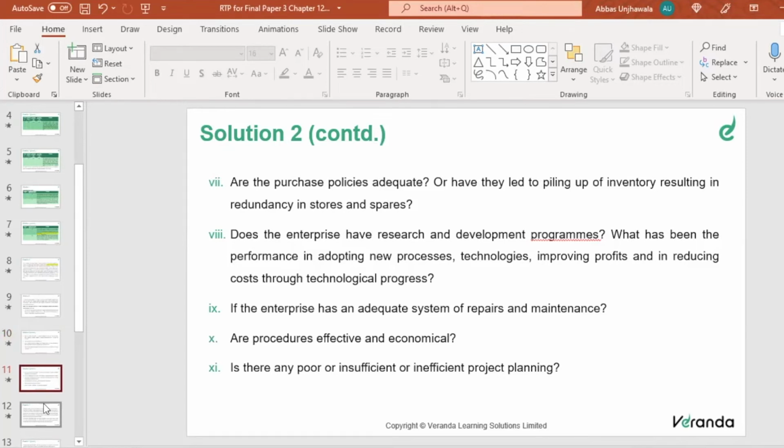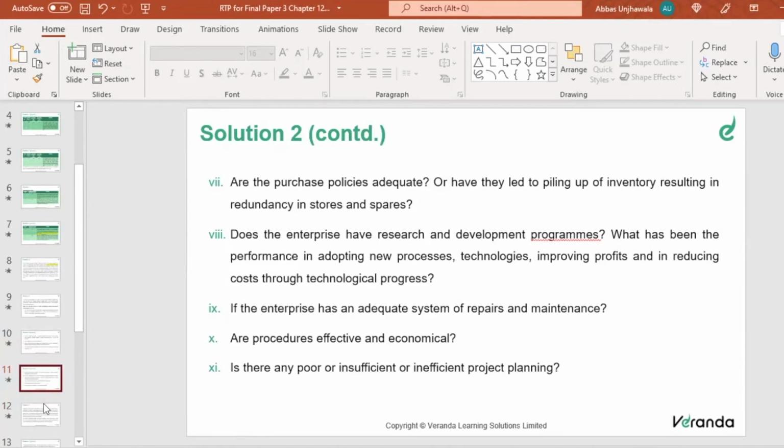Are the purchase policies adequate? Does the enterprise have research and development programs? What has been the progress in adopting new process technologies, improving profits and reducing costs through technological processes? Does the enterprise have an adequate system of repair and maintenance, and are procedures effective and economical? Is there any poor, insufficient or ineffective project planning?